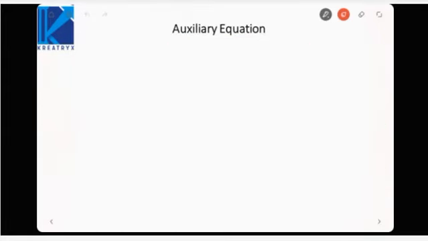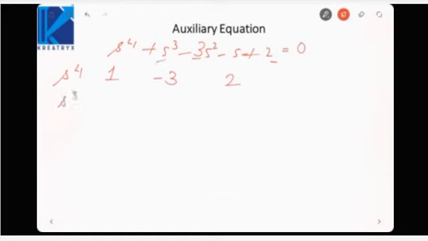Suppose we have been given a polynomial like this: s^4 plus s^3 minus 3s^2 minus s plus 2 equal to 0. Then if we form the Routh array, s^4 will have coefficients 1, minus 3, then 2. s^3 will have 1 and minus 1.